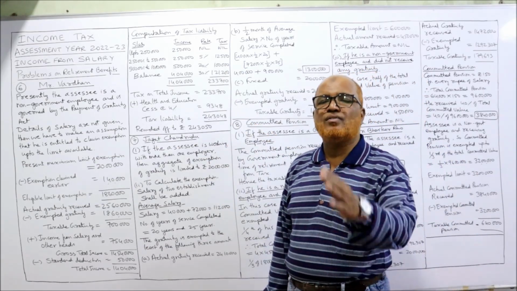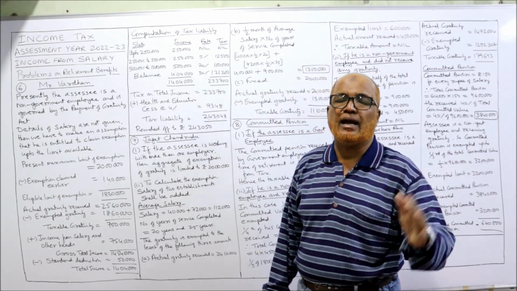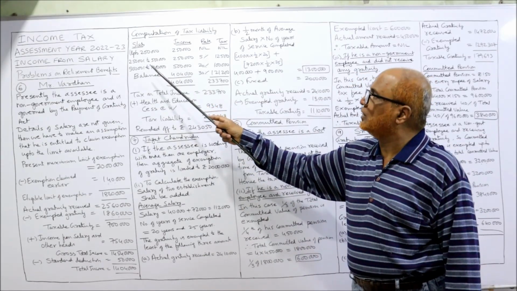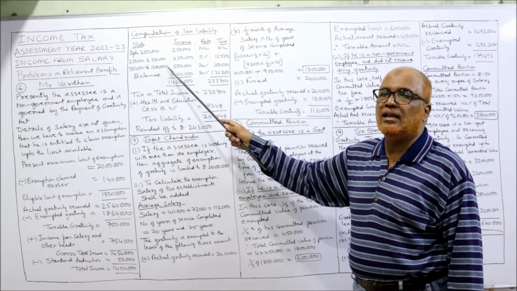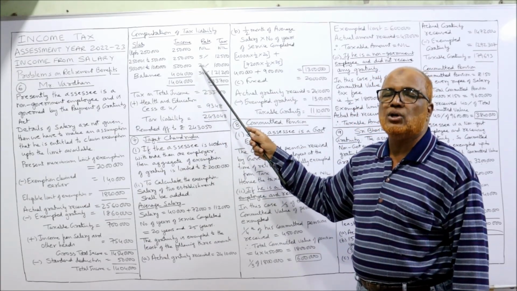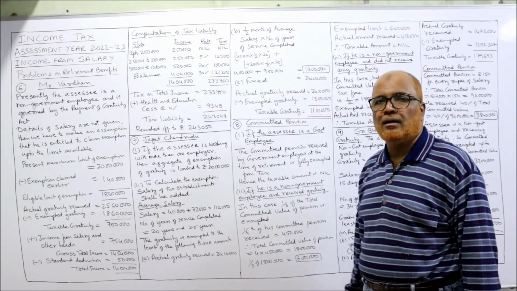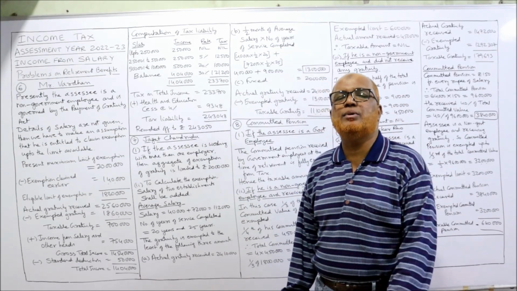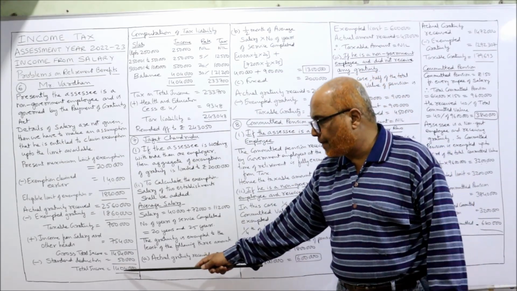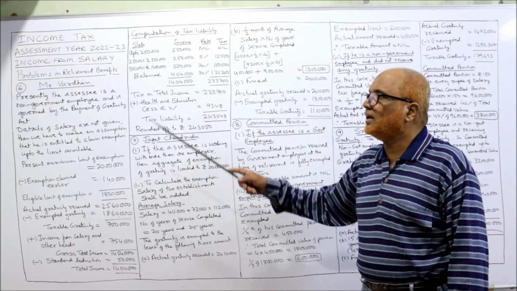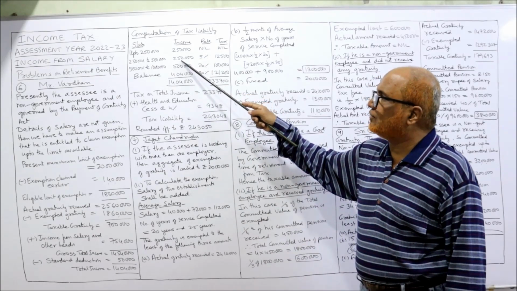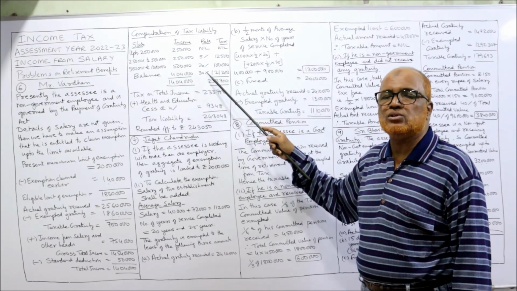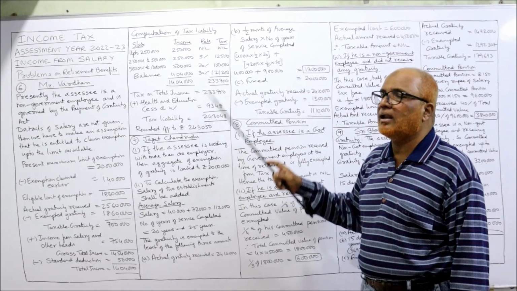The third slab goes from 5 lakh 1 to 10 lakh. The income will be 5 lakh. The rate of tax is 20%. So 5 lakh into 20%, 1 lakh. Now, excess over 10 lakh: whatever income is over 10 lakh, 30% is the rate of tax. What is the total income here? 14,04,000. 14,04,000 minus 2,50,000 minus 2,50,000 minus 5 lakh, the remaining 4,04,000. On this 4,04,000, 30% is the rate of tax.